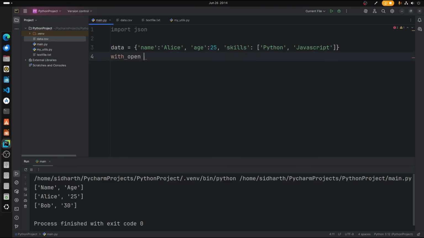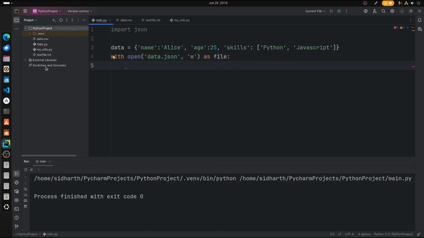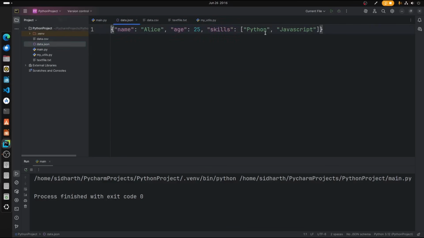So with open, in quotation data.json file, we're going to give the permission as write. We're creating the file, right? So write as file. There we go. Write the content to the JSON file. What we're going to do is type json.dump. What are we dumping? We're dumping data to file. Let's just run this Python script, and we can see data.json is created. When you open that, there we go. We got all our data stored in the JSON file.